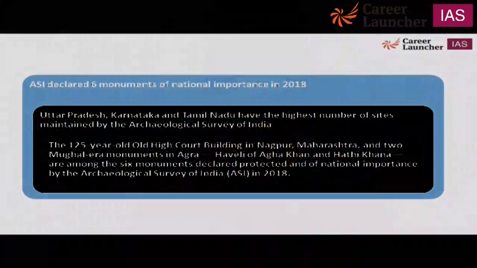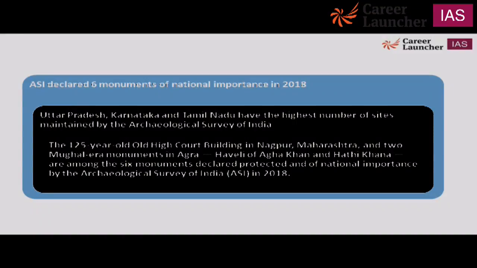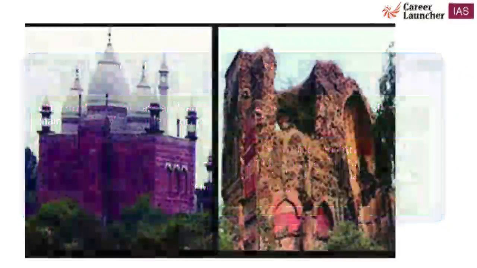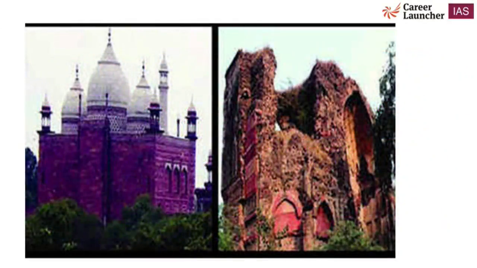So 125-year-old High Court building in Nagpur, Maharashtra and two Mughal era monuments in Agra, Haveli of Aga Khan and Hathi Khana are among the 6 monuments which are declared protected and of national importance by Archaeological Survey of India in 2018. Factual question area, but you should know the certain very crucial points which are associated with it. Here is the picture of it. Can you see? Yeah. Shall we proceed? I assume yes.